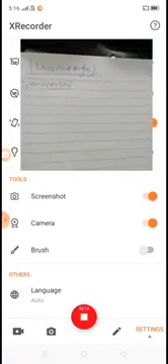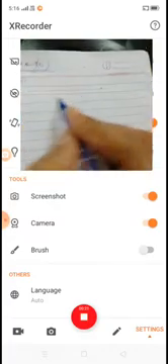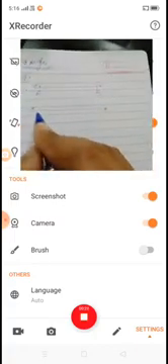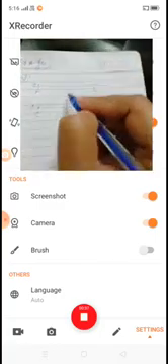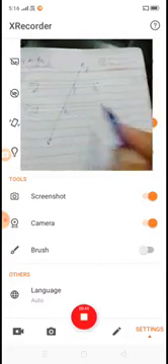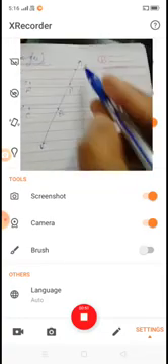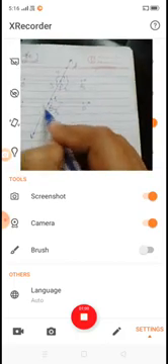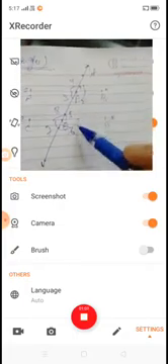In the previous class, we discussed the transversal and the angles formed by a transversal. Suppose two lines AB and CD are parallel to each other, and these lines are cut by a transversal T at two distinct points P and Q. Then some angles are formed at point P and some at point Q: angles 1, 2, 3, 4, 5, 6, 7, 8.